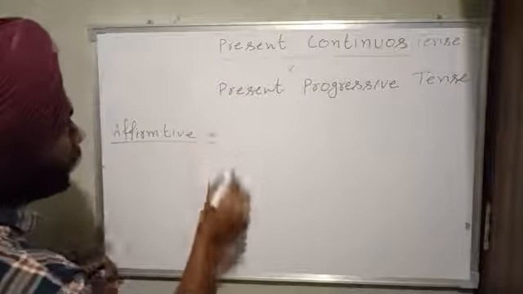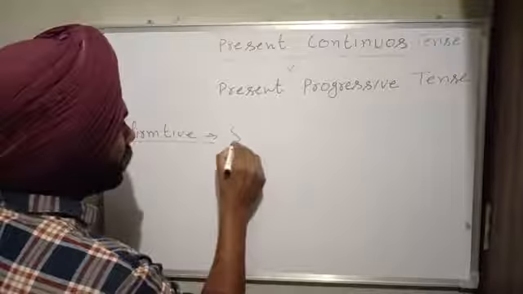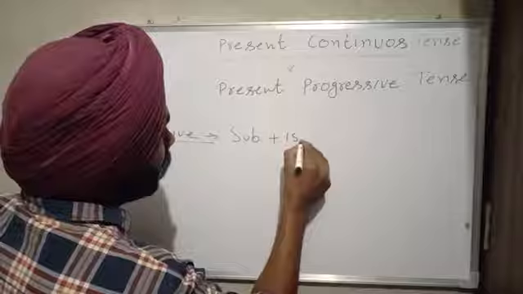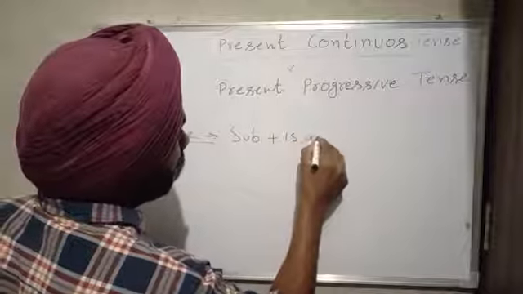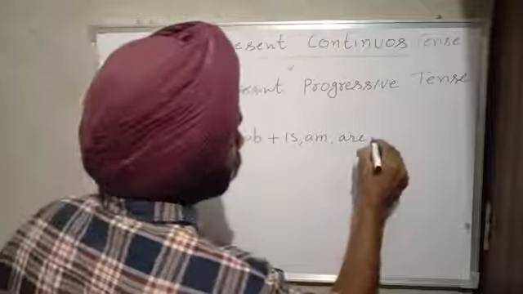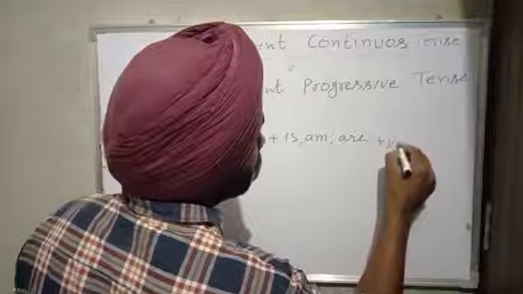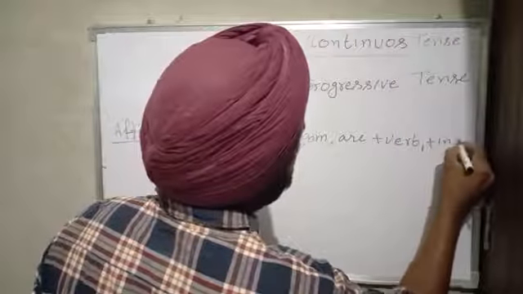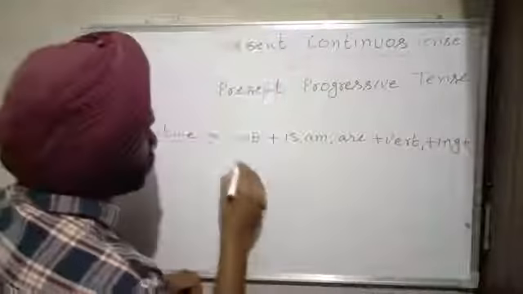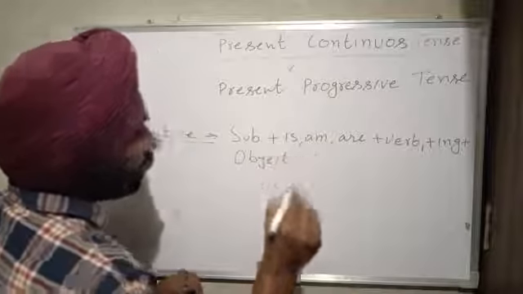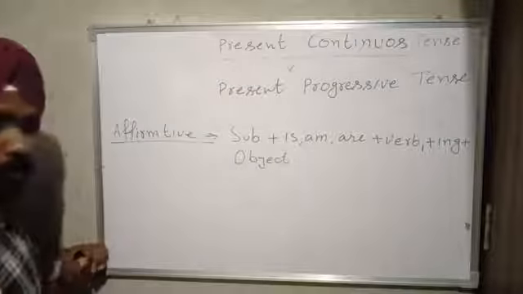affirmative. Affirmative means simple. First we need to use subject plus is, am, are, plus verb first plus ing plus object. So now I am going to give you one example.